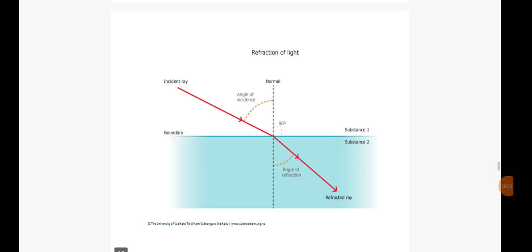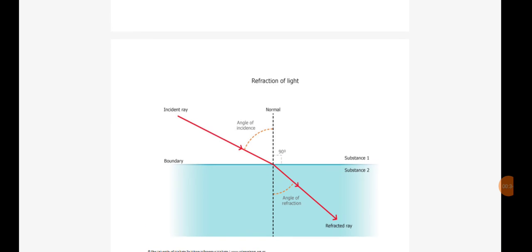So just look at the figure. So this will give you information. So the white color region is one medium, and the blue region is some other medium. So when the light passes from one medium to another medium, which is the red color line, you just look, there is a slight bending of the light rays, right? When it crosses from one medium to another medium, once it hits the interface, there is a slight bending of light rays. So this kind of bending of light rays when the light passes from one medium to another medium is said to be the refraction of light.